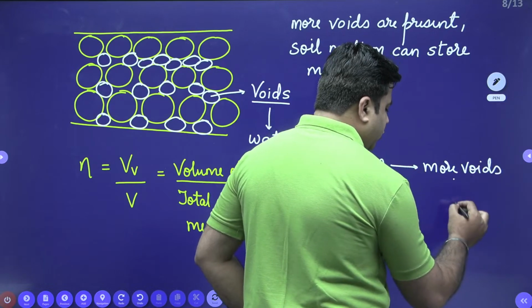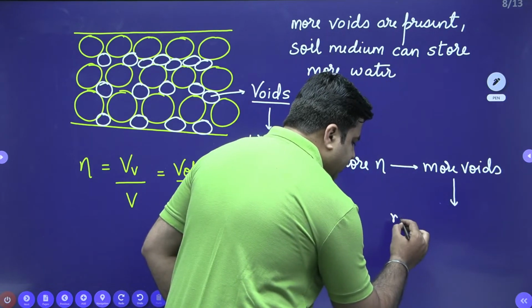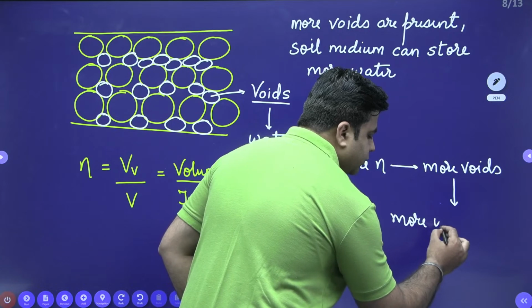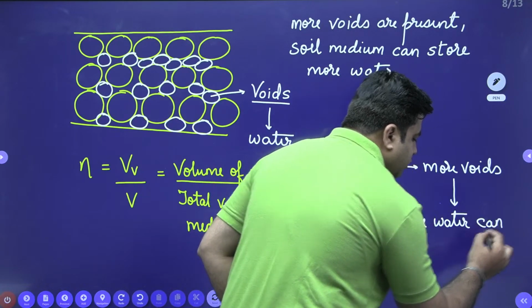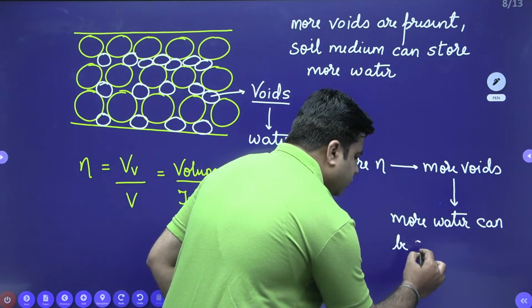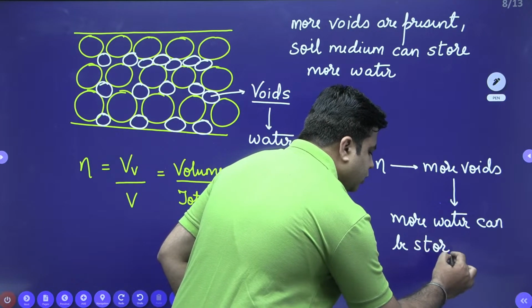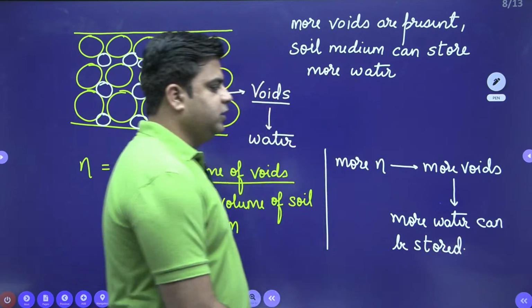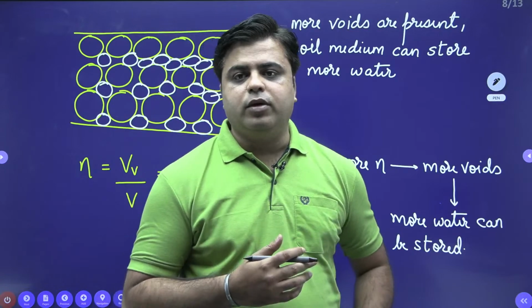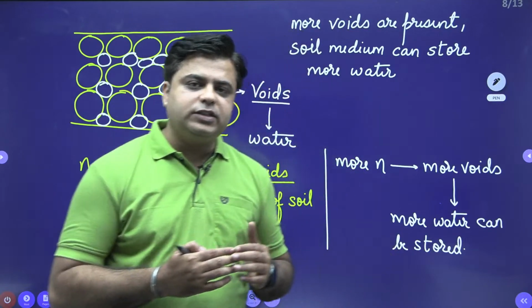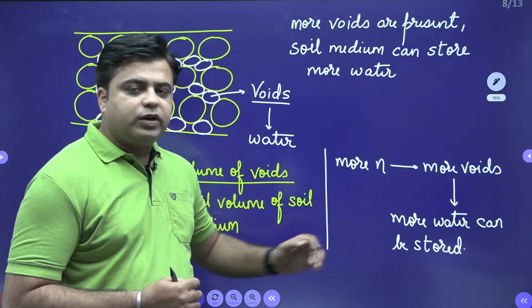And if more voids are there, more water can be stored. So porosity basically tells us what is the water storage capacity of the soil medium. More is the number of voids, more will be the water storage capacity.